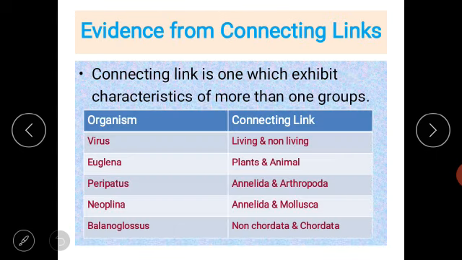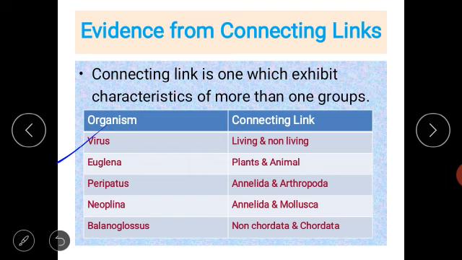Evidence from connecting link. A connecting link is one which exhibits characteristics of more than one group. That is, a connecting link means one organism has a relation with two different organisms present today, meaning that those organisms developed from this common organism. So how these organisms are listed in the table, and how they are connecting links between two things, I will tell you.